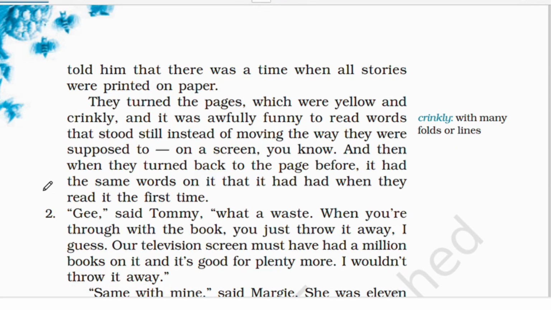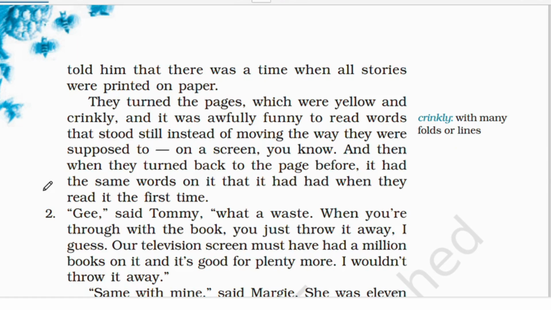And it was awfully funny to read words that stood still instead of moving the way they were supposed to. Now, when we talk about this generation in the future, they had moving e-text, so for them it was really funny that the words were still. When they turned back to the page before, it had the same words on it that it had when they read it the first time.